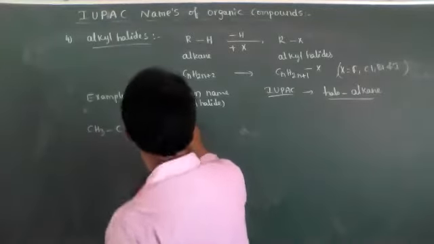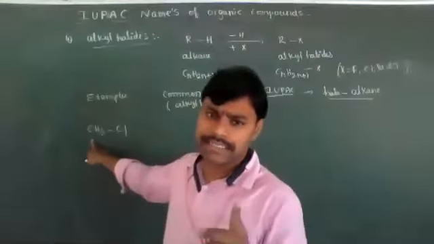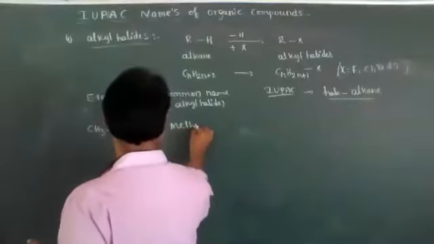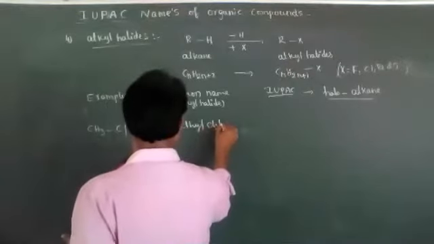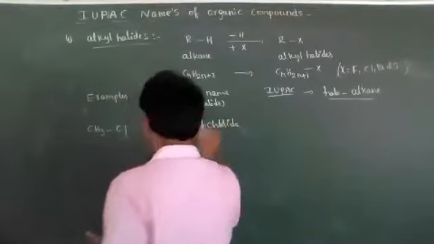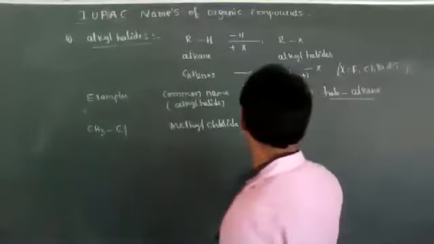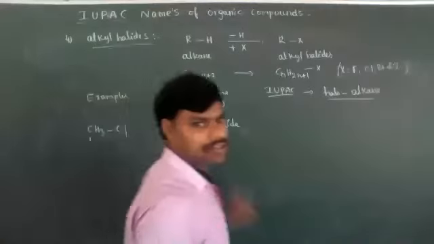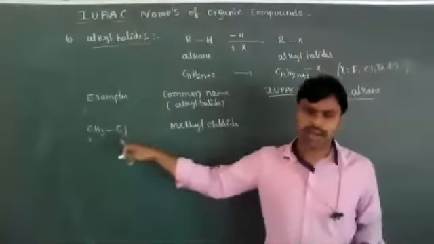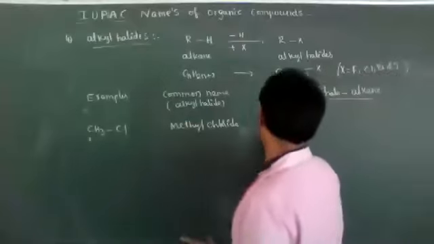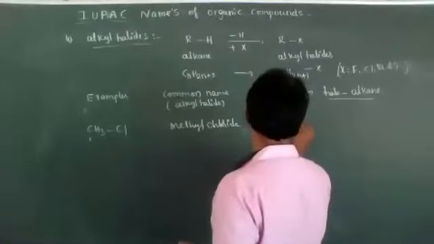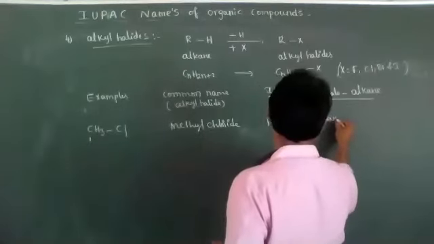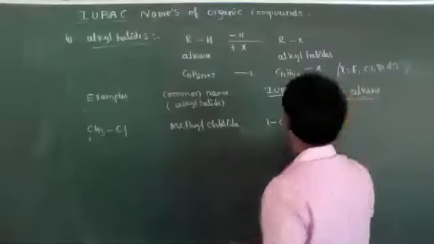CH3Cl. One carbon is present in the alkyl group. What is the name of that alkyl group? Methyl. Methyl chloride is the common name. For the IUPAC name, there is only one carbon on the root word, and the halogen is attached to that one carbon only. That is called 1-chloro methane.